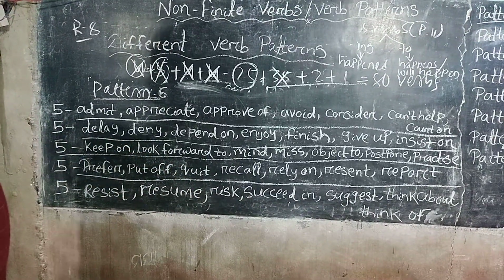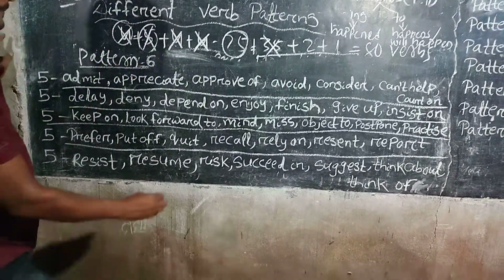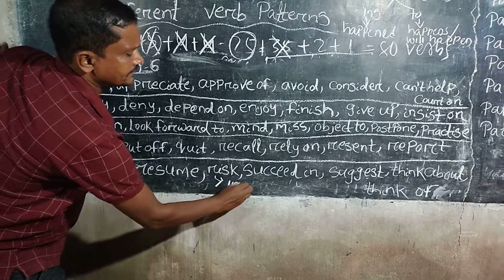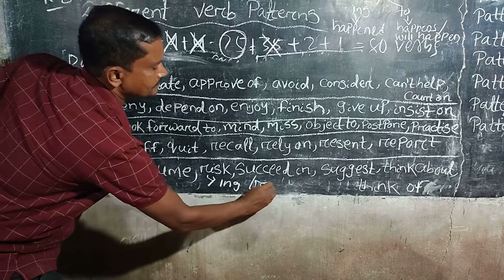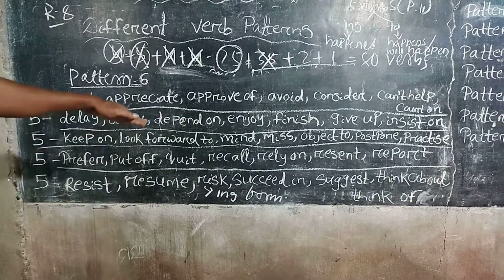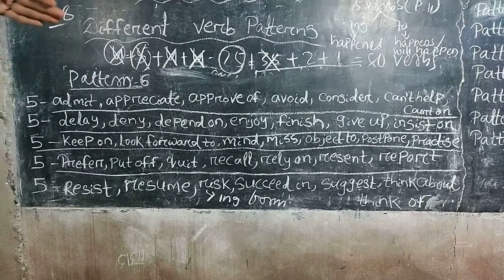These 35 verbs take the ing form as the verb pattern.